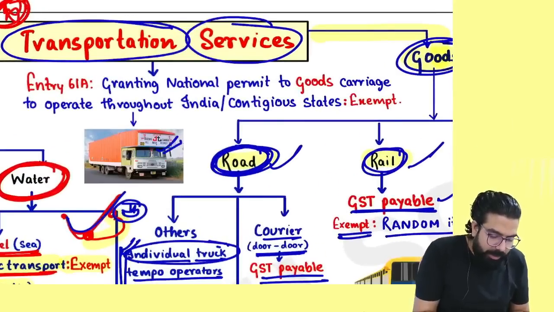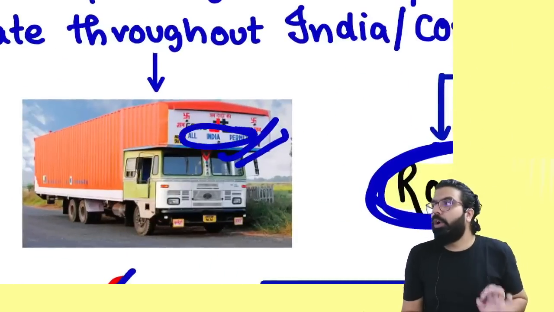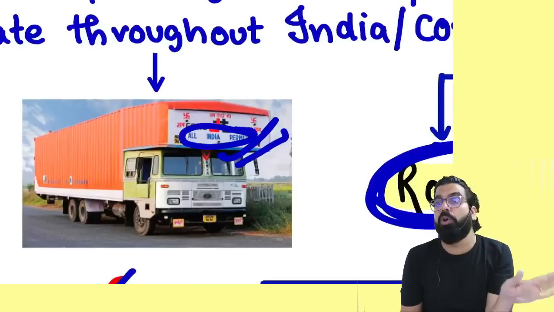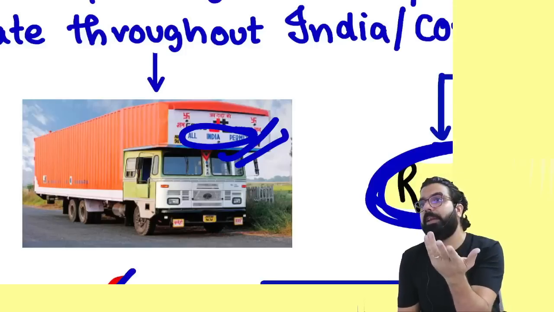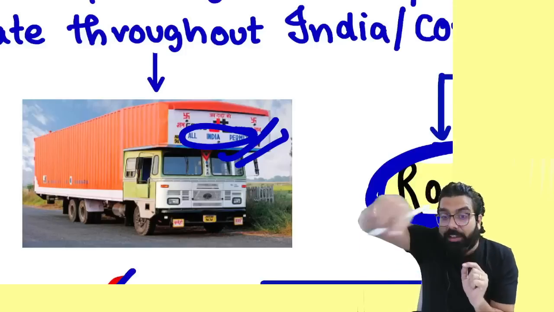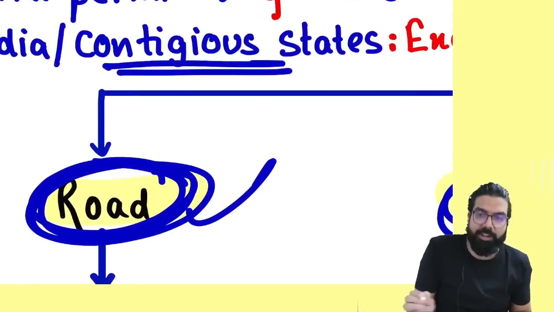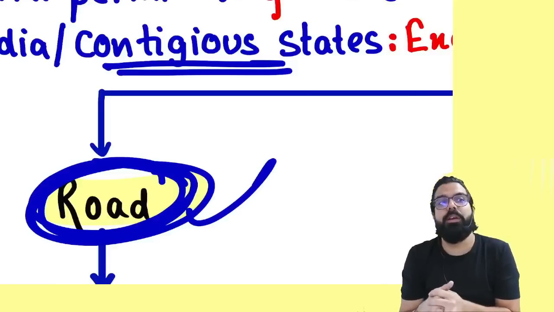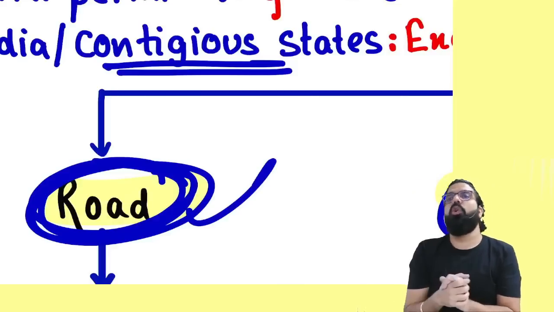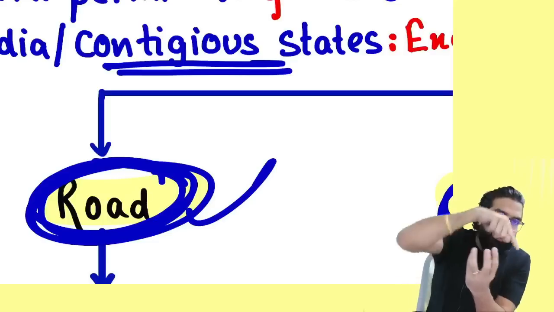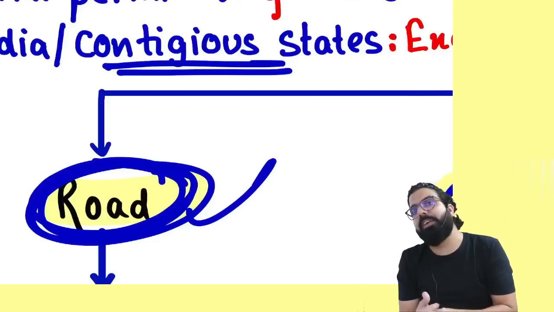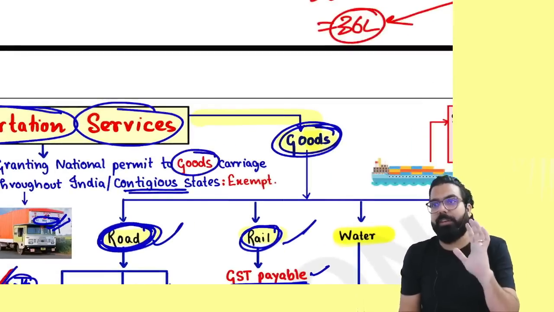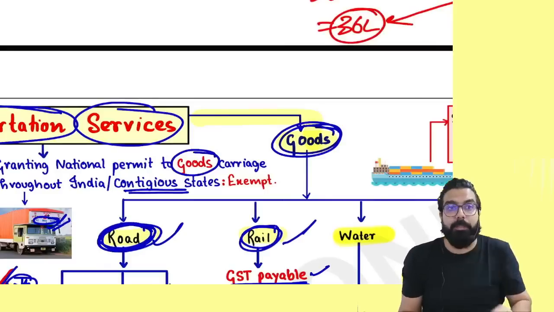Now, you know this truck, etc., they take all India permit. All India permit for trucks is given by whom? Government. Whatever fees are charged by the government, there will be no GST. Remember all these permits which are given by the government, like all India permit, or permit to go to the neighboring state. A neighboring state is known as a contiguous state, basically a state which shares a common border. Whenever the government gives you an all India permit or permit to go to the neighboring state, for whatever charges are taken, the government will not charge you any GST. But mind it, it should be only a goods carriage. For passenger carriage, GST will be payable.